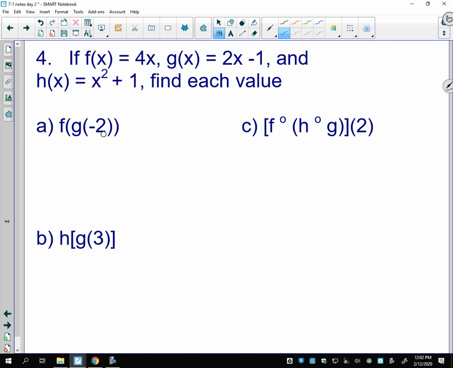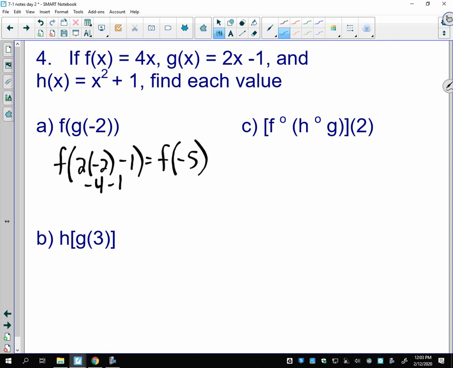So now instead of giving you an x, instead of getting a new function with x in it, you're now going to get a number answer. But again, it's layers, and so you always want to start with the innermost layer. So on this one, I'm going to leave the f here, and then what would I do to do g of negative 2? Well, that tells me to go up here to the g function, and where there's an x, I'm going to replace it with negative 2. And so I would still get f on the outside, and then negative 4 minus 1 would be negative 5.